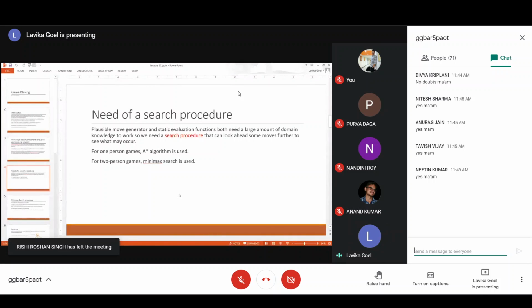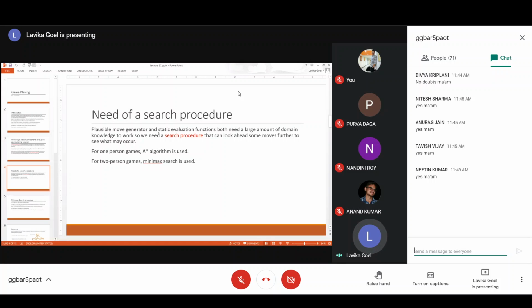And then you also need to know what the different next options available are, like the next moves available. So you need to know what the 35 next moves possible are, and from that only you will choose the good moves, right? So that next moves possible will also require a lot of domain knowledge in order to select the options, that what are the 35 options for us. So both of these techniques require a large amount of domain knowledge.